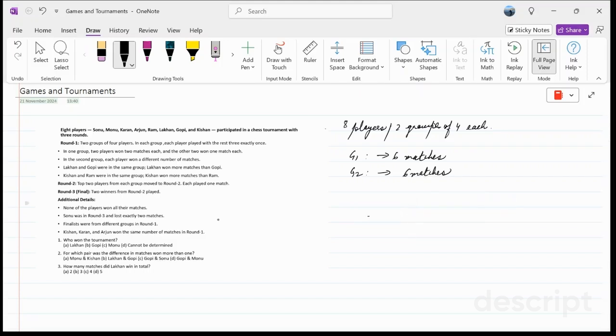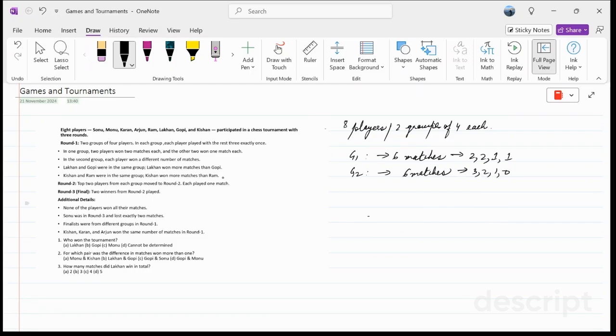So in group 1 we have 2 players with 2 matches won each, and the other two with 1 match each. So you have 2, 2, 1, 1 for the 4 players, whereas in the second group each player won a different number of matches. So every player plays 3 matches. So what we can have is a different number of wins, which can be 3, 2, 1.